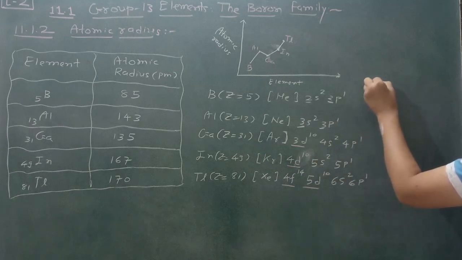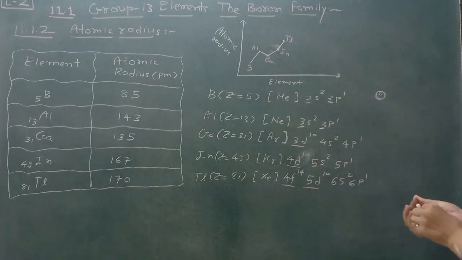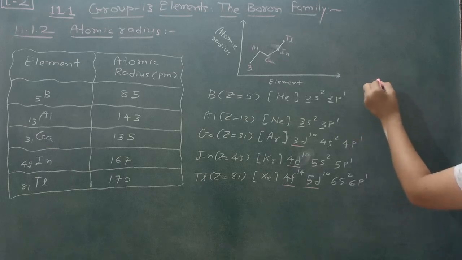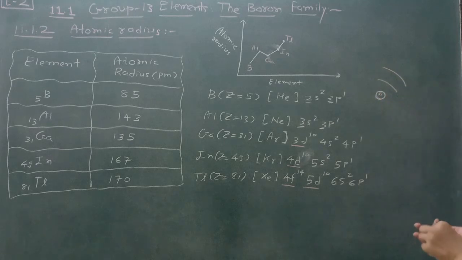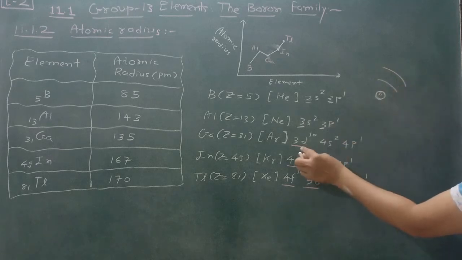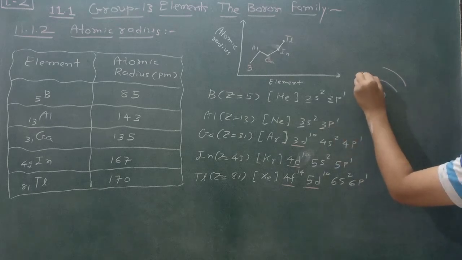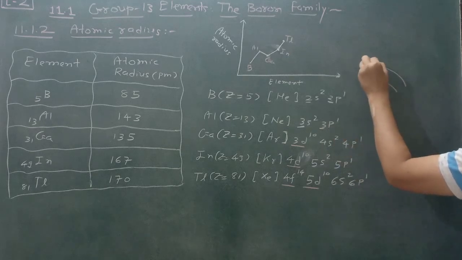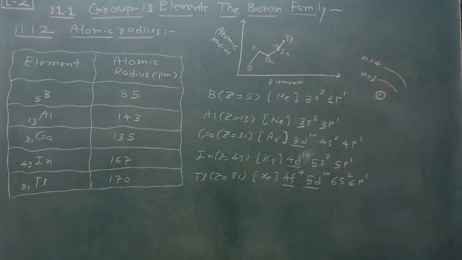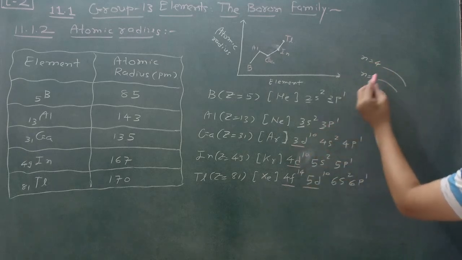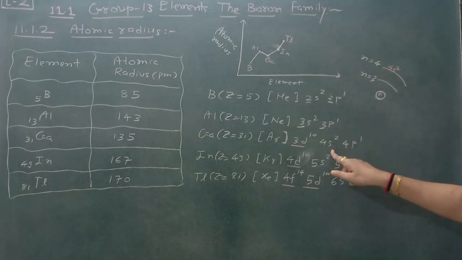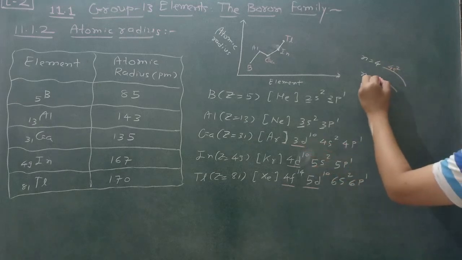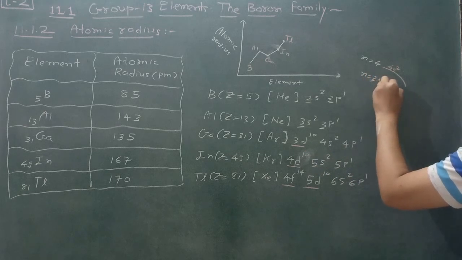Just we draw orbit number 1, 2, 3, but here we draw only 3 and 4. This orbit number 3 is n equal to 3, and here n equal to 4. So first of all, electron enters 4s2. Okay, then you see 3d10. That means here a total of 10 electrons is there.